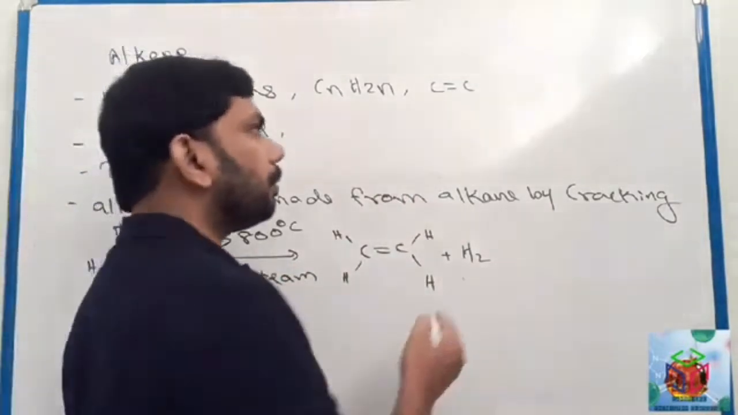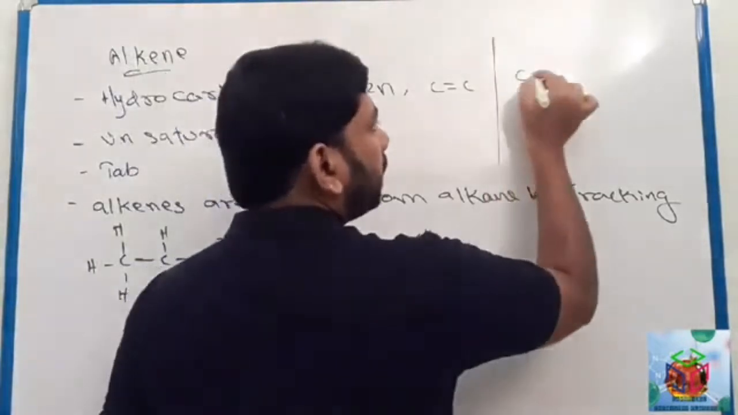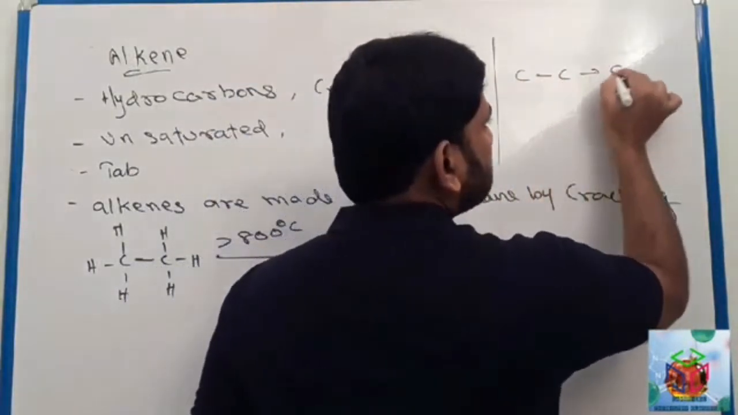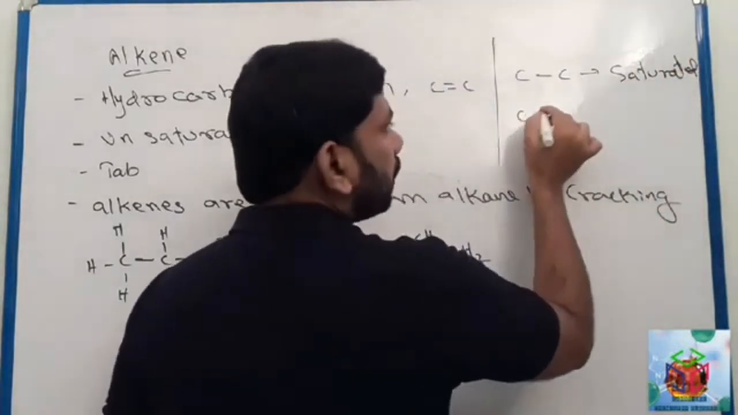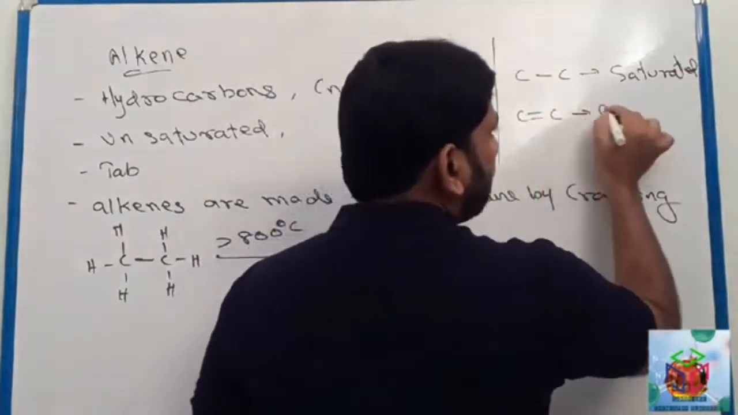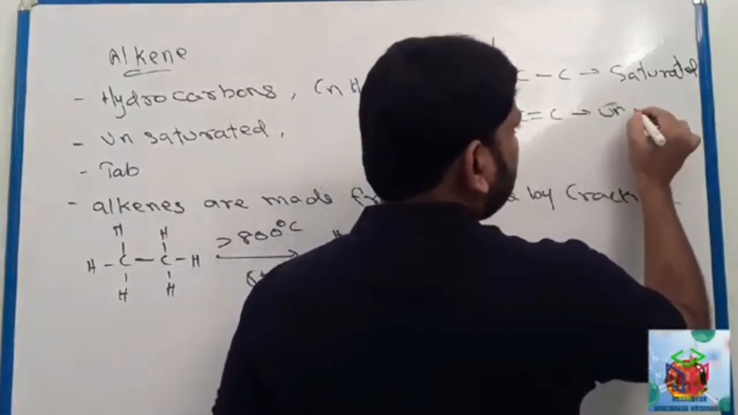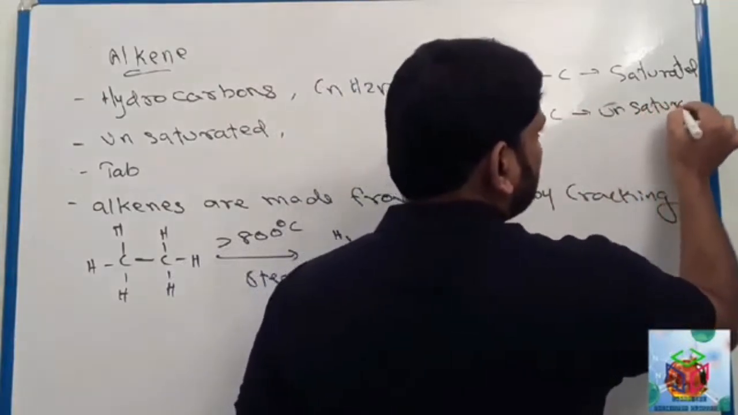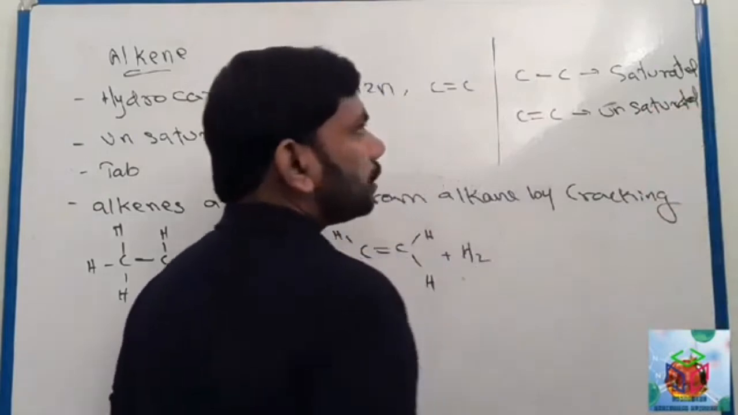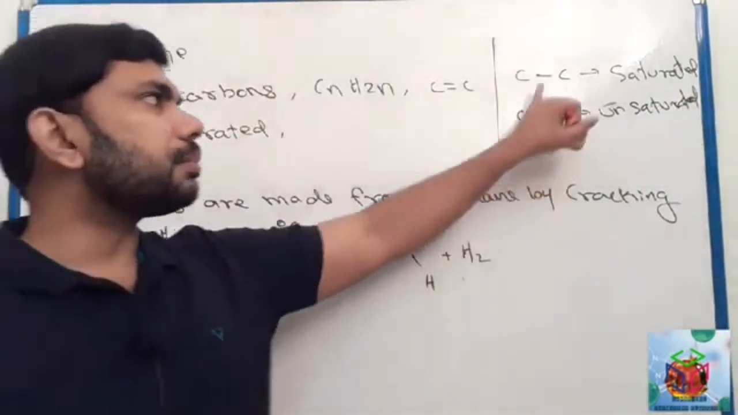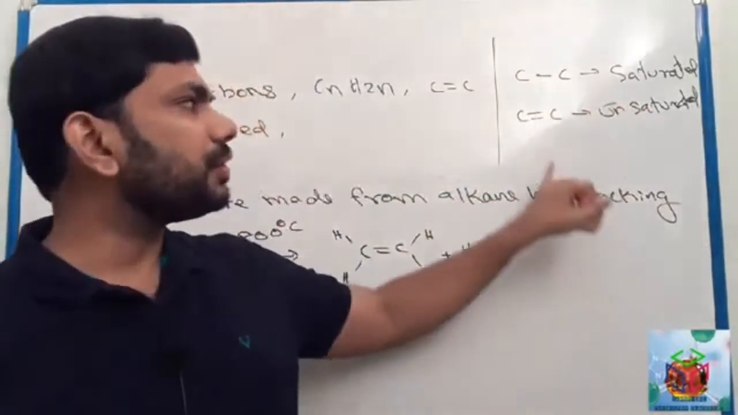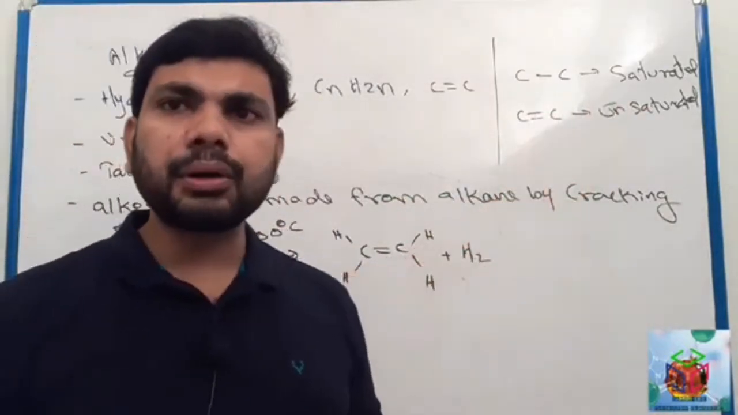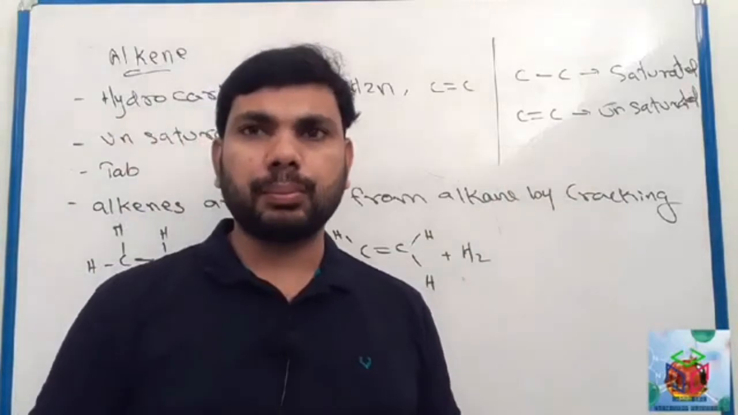Remember here, the compound which contains a carbon-carbon single bond is a saturated compound. Carbon-carbon double bond, it is unsaturated. The compound which contains a carbon-carbon single bond is a saturated compound. The compound which contains a carbon-carbon double bond is an unsaturated compound.